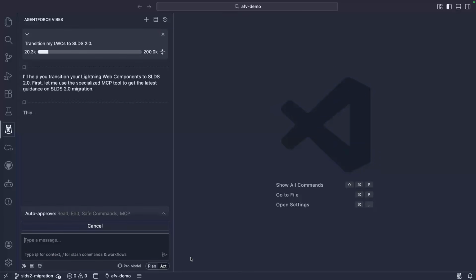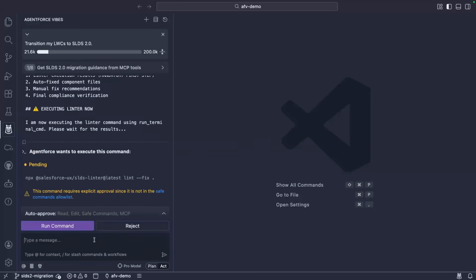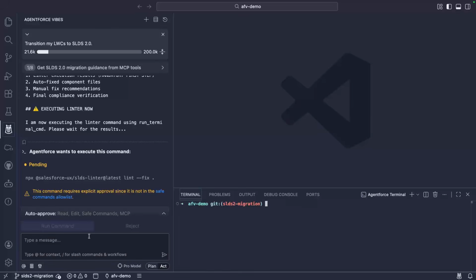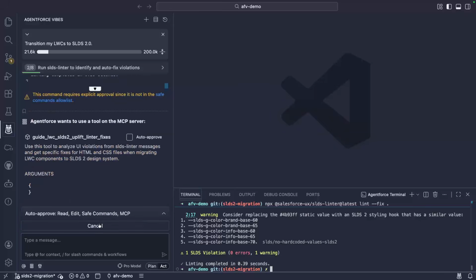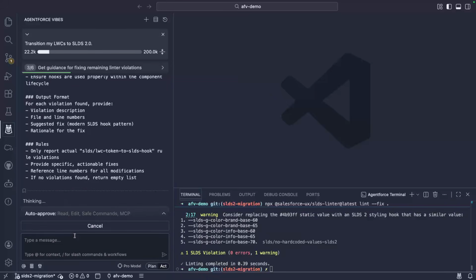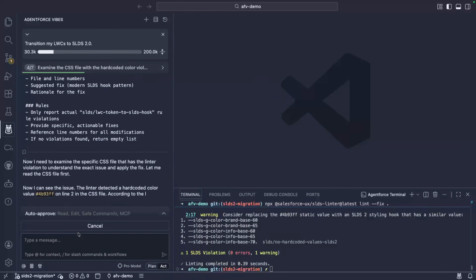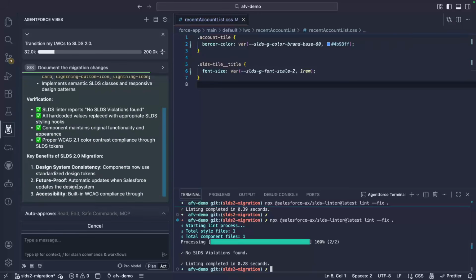The agent identifies the component and triggers the Orchestrate LWC SLDS to Uplift tool. It runs the SLDS linter with the autofix flag. The linter fixes a number of issues and reports warnings. The dev agent then calls the Guide LWC SLDS to Uplift linter fixes tool to analyze the output of the linter. It then applies additional fixes and reports back.